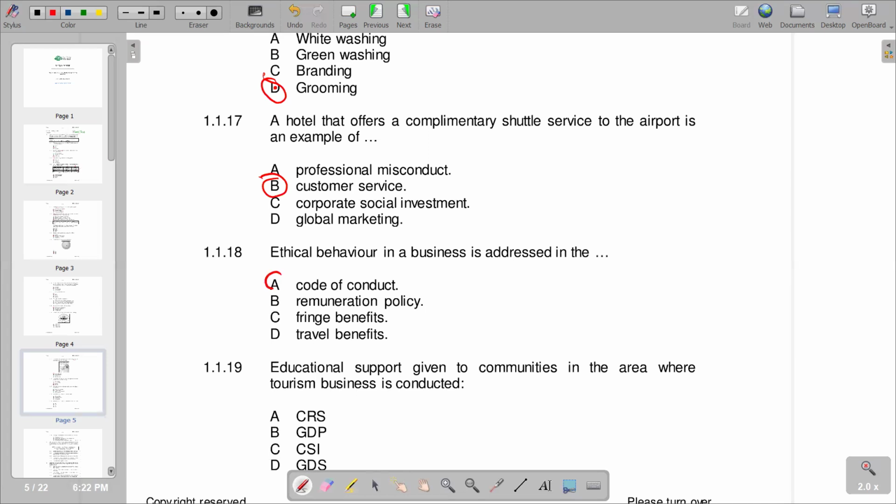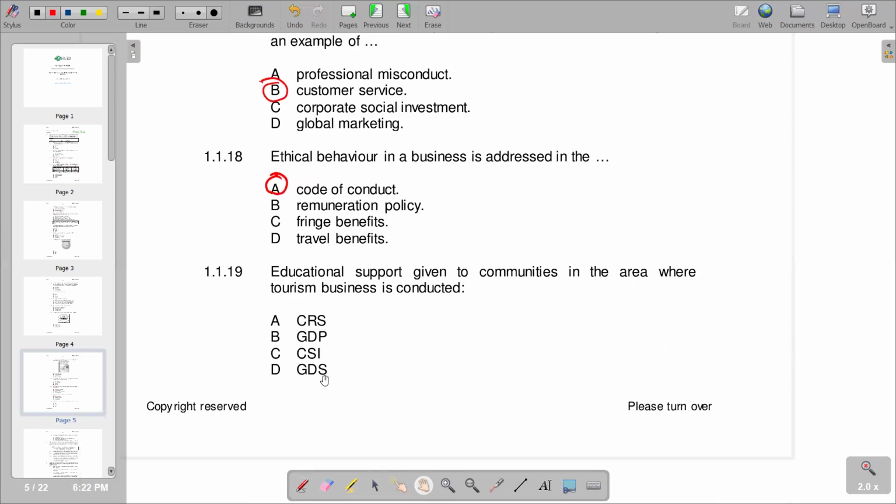And 1.1.19, educational support given to communities in the area where tourism business is conducted: CRS, GDP, CSI, GDS. CSI is the correct response, which is corporate social investment. So we have a CSI, C.